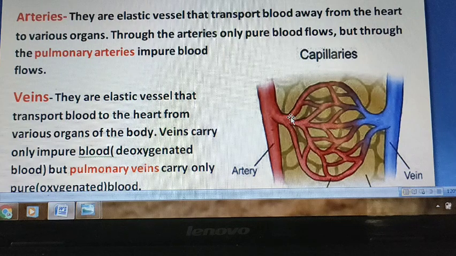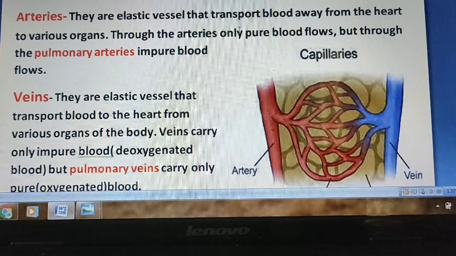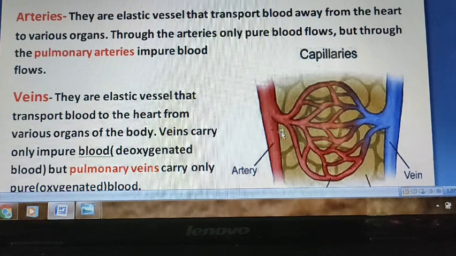Before explaining you the process which takes place in human heart, you need to know some basic terms. First is arteries. What are arteries? So this is artery. Its function is, they are elastic vessel that transport blood away from the heart to various organs.